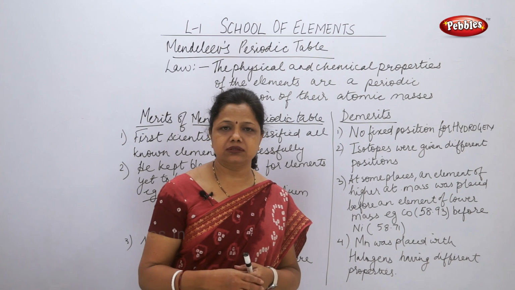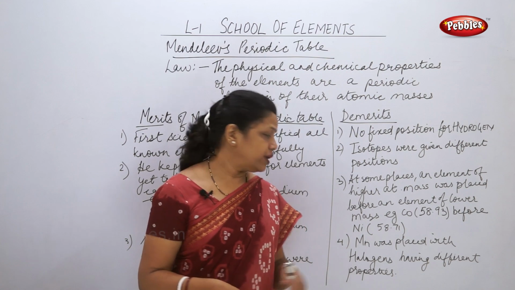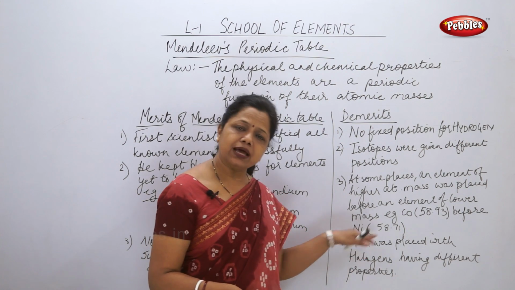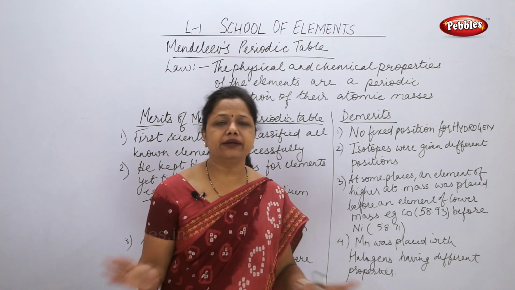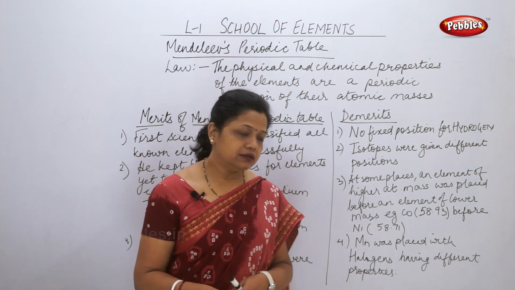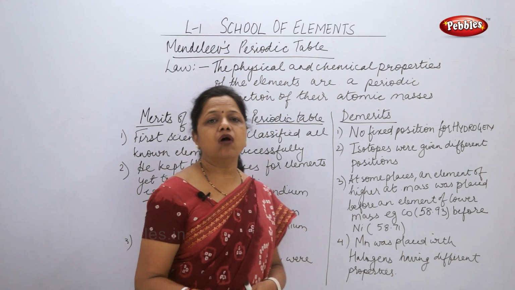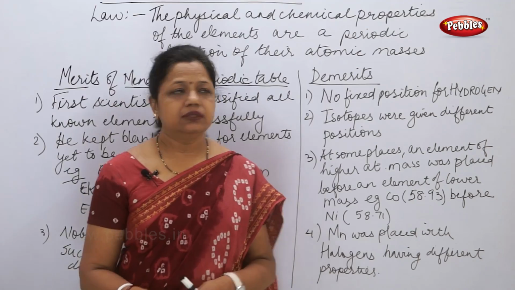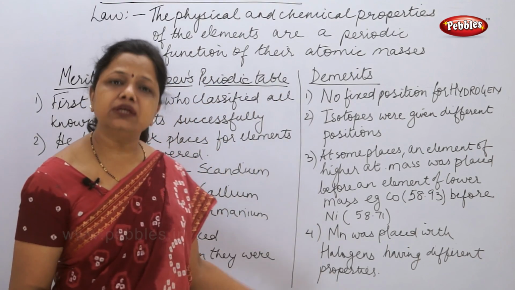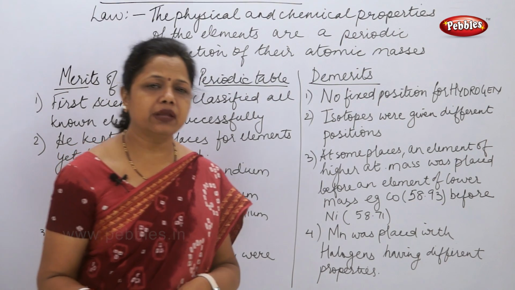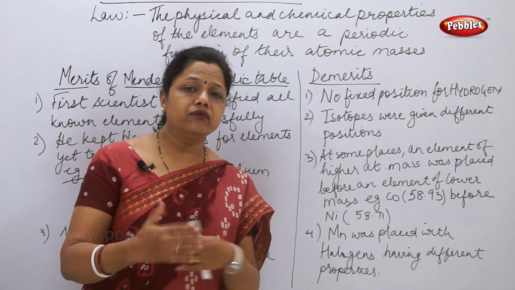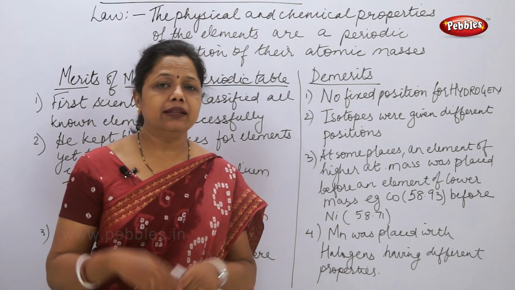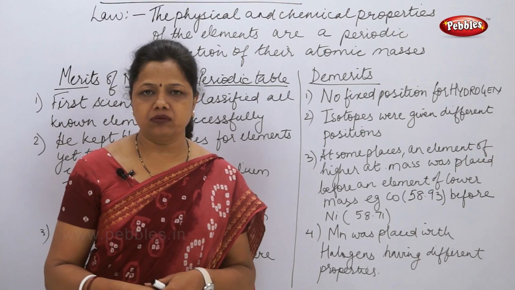When manganese was put with halogens, there was no similarity between them. So this was another demerit of Mendeleev's periodic table. These are the 4 major demerits, and therefore more work was done over it, and later the modern periodic table was found.